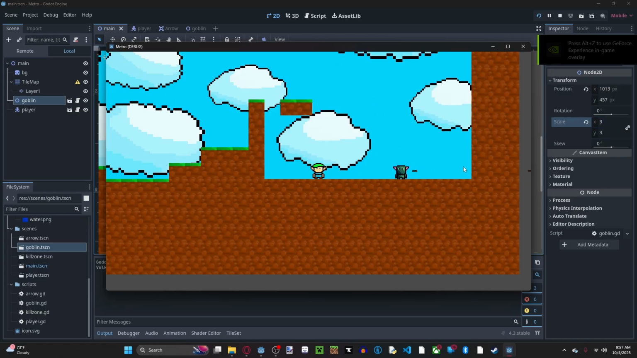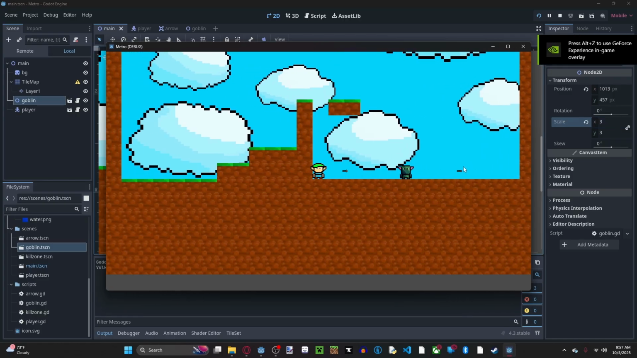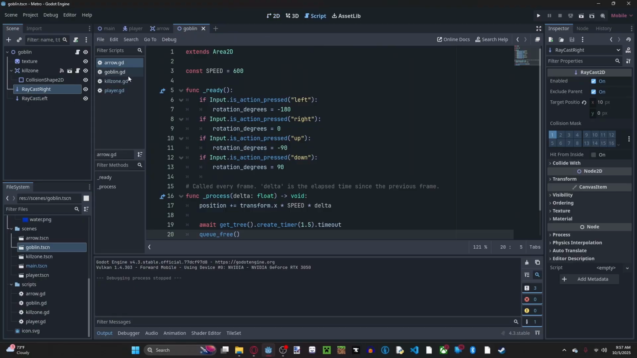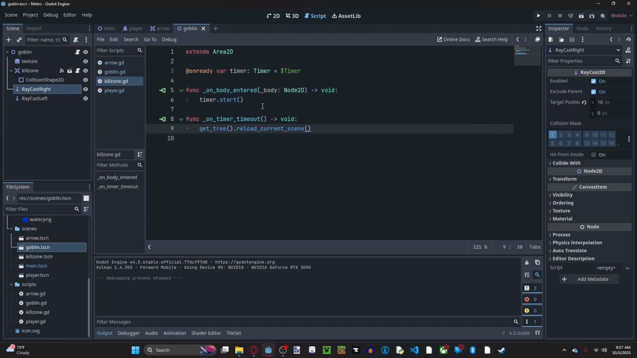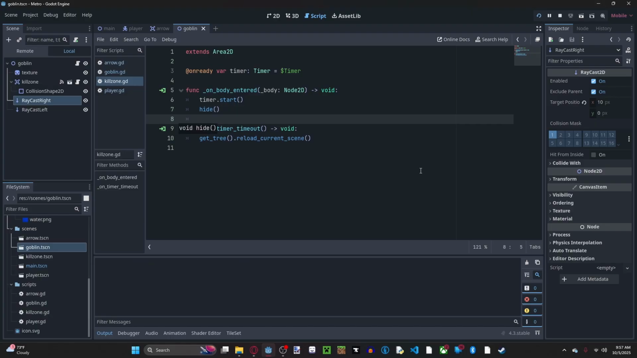But now we want the goblin to hide if he touches the bullet, right? And that's a really easy thing to do. In our goblin script, actually not in the goblin script, in the Killzone script, we can make on body entered. We can also hide the player. I think hide is a function. Yeah, not the player, the goblin. And it will no longer detect if it touches.